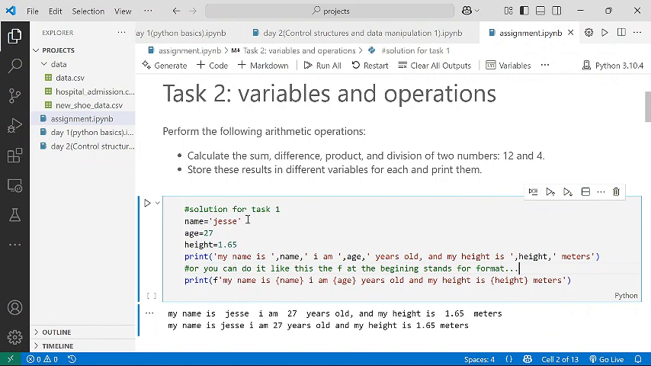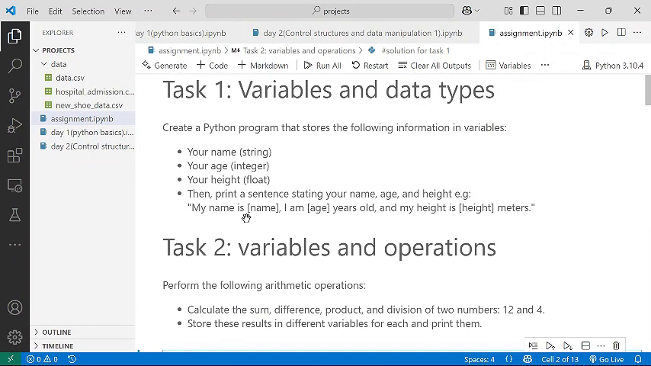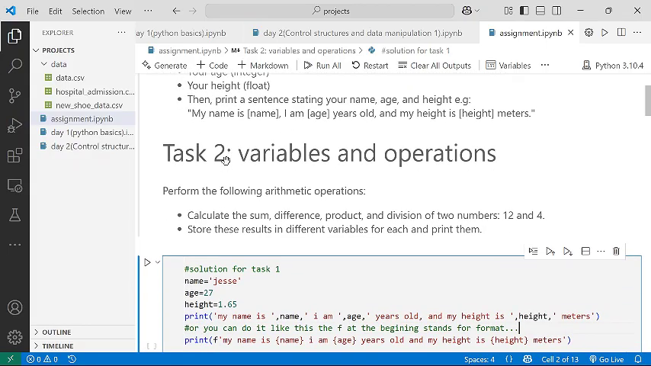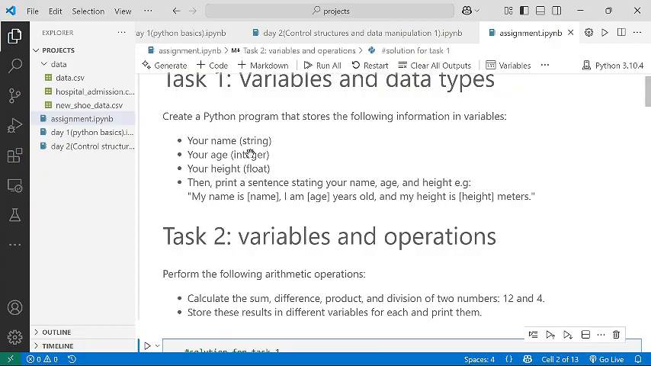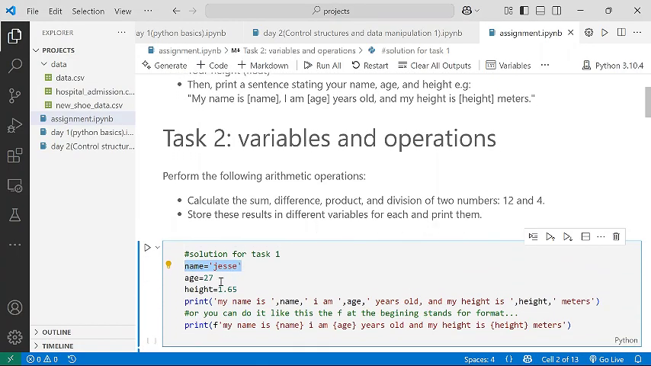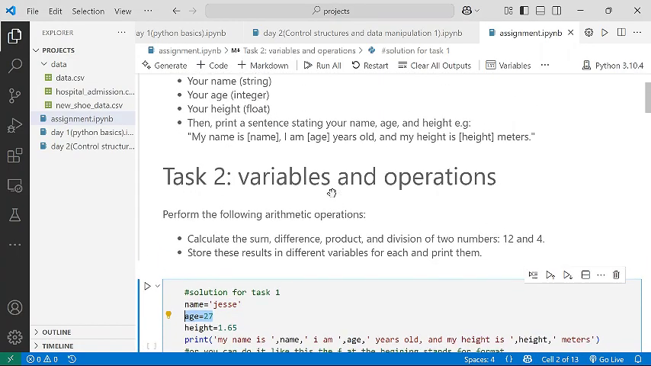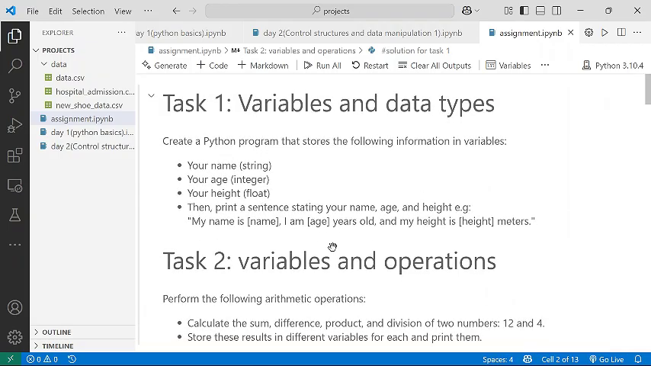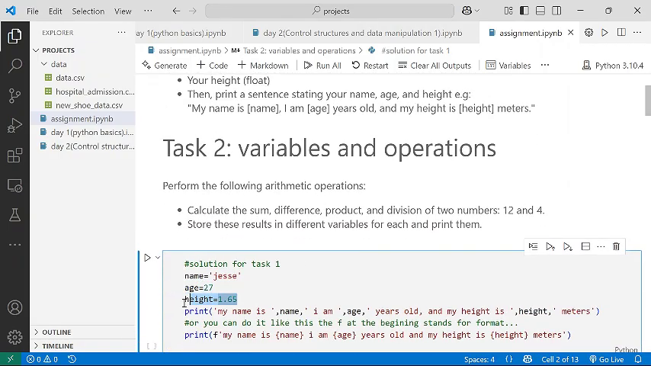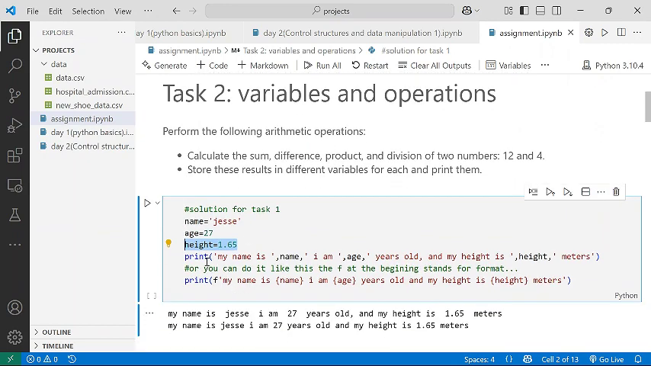So I said your name should be a string. So you can see here my name, this is a string. I said your age should be an integer. This is the age. And then your height should be a float. This is the float. And then ensure that for your print statement, you print out the statement in this format here. So you can see this is my print.